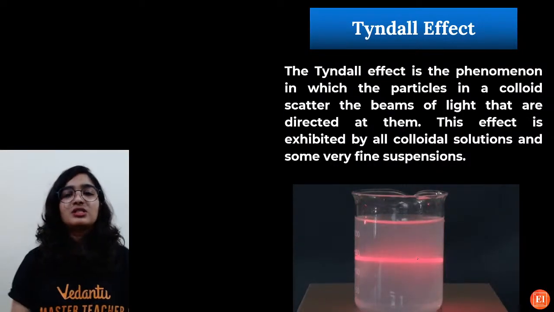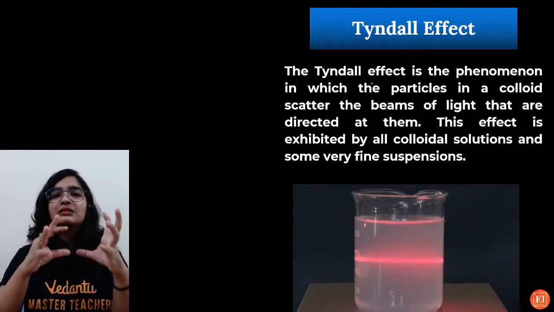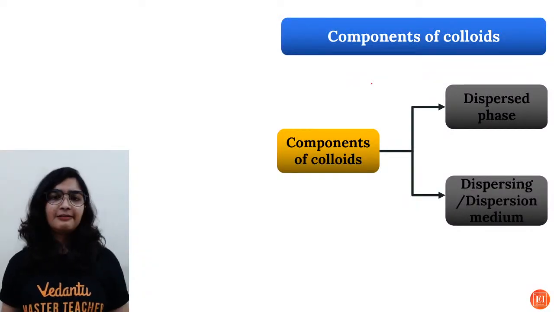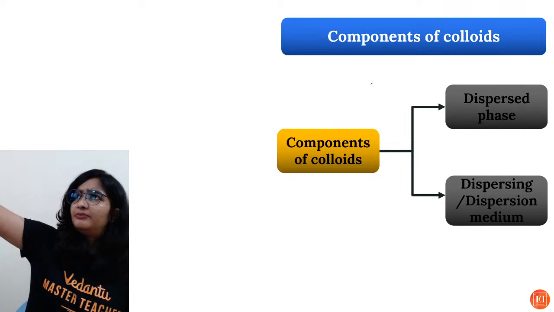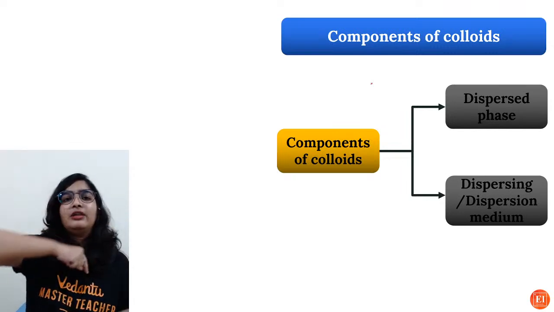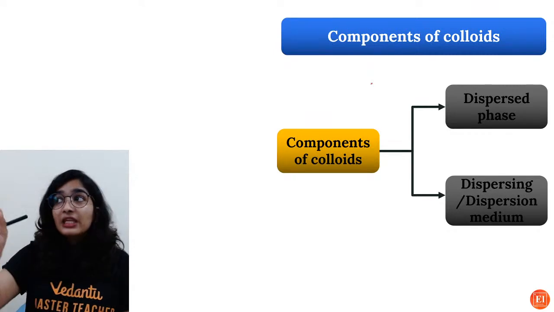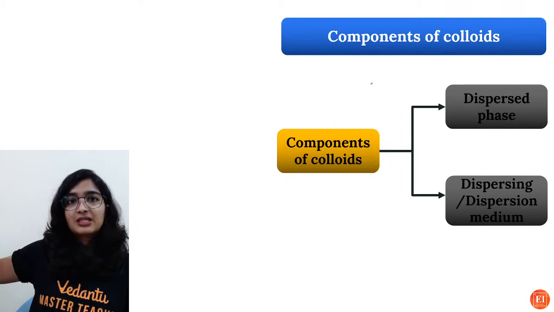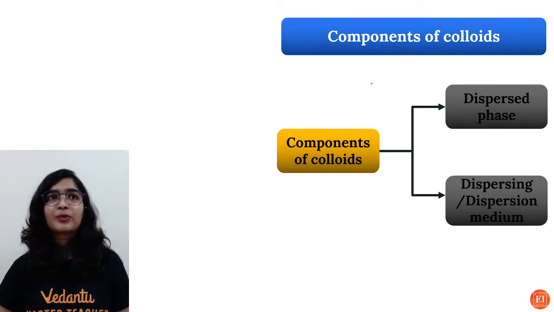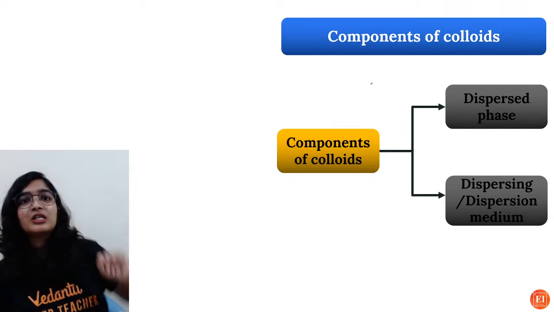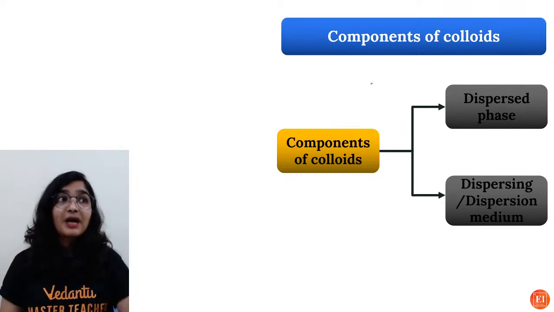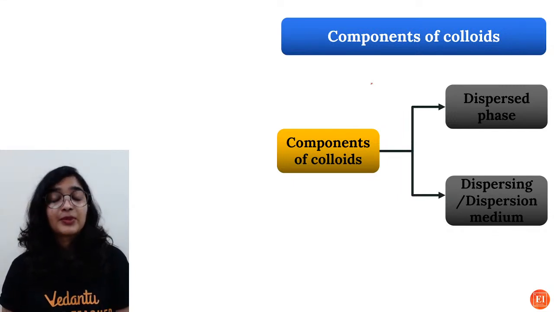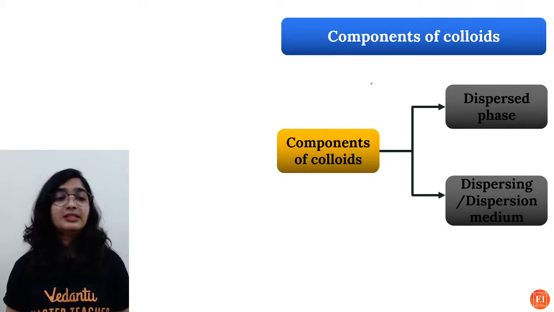Okay. So this is what the Tyndall effect is. It is basically the scattering of light by the particles. Just imagine yourself in a dark room and then suddenly through a small hole, a ray of light comes in. Of course, you are able to see the pathway of light because the dust particles are scattering the light. Or through the canopy of a forest, you will be able to see the pathway, right? There also the mist particles are scattering the light. So this is what is known as the Tyndall effect.